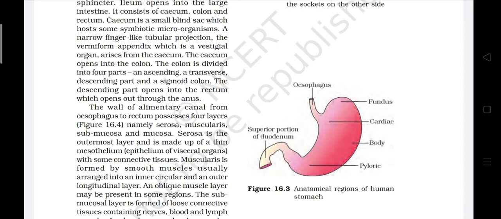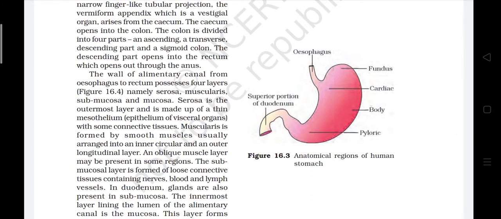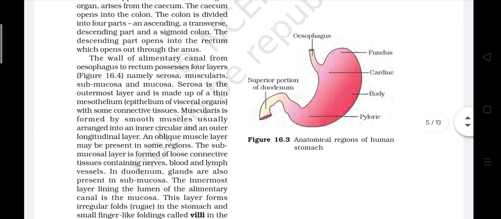The wall of alimentary canal from oesophagus to rectum possesses 4 layers, namely serosa, muscularis, submucosa and mucosa. Serosa is the outermost layer and is made up of thin mesothelium, epithelium of visceral organs with some connective tissue. Muscularis is formed by smooth muscles usually arranged into an inner circular and an outer longitudinal layer. An oblique muscle layer may be present in some regions. The submucosal layer is formed of connective tissue, nerves, blood and lymph vessels.